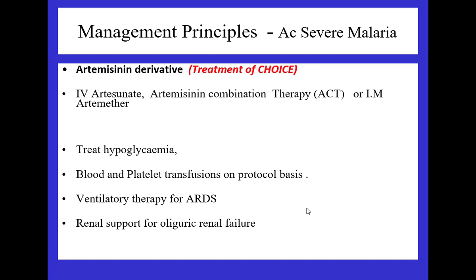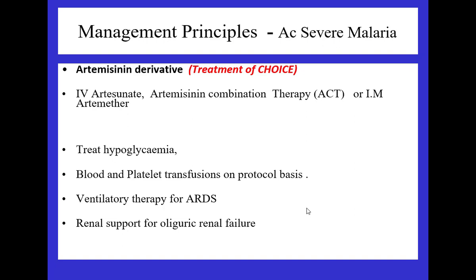Choice is artemisinin therapy or artemisinin combination therapy. If I am saying artemisinin combination therapy, it is artesunate plus long-acting antimalarials. May I know the name of the long-acting antimalarials? Lumefantrine. What else?